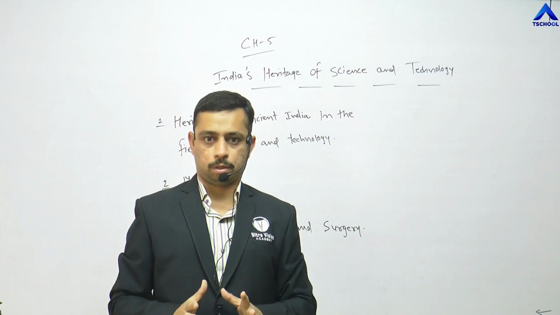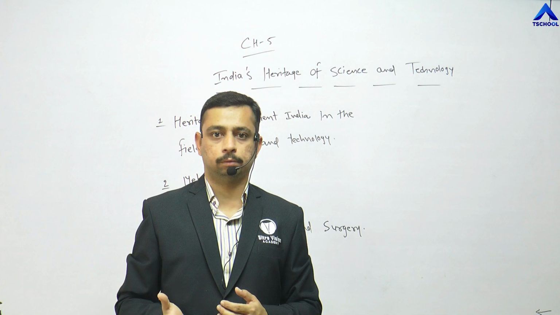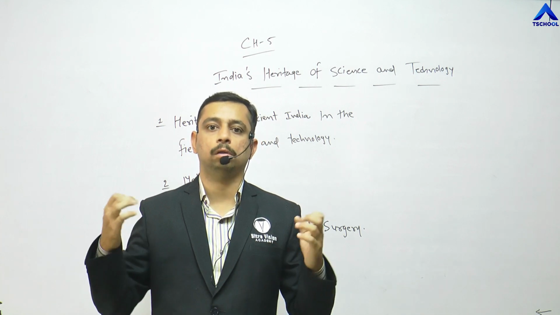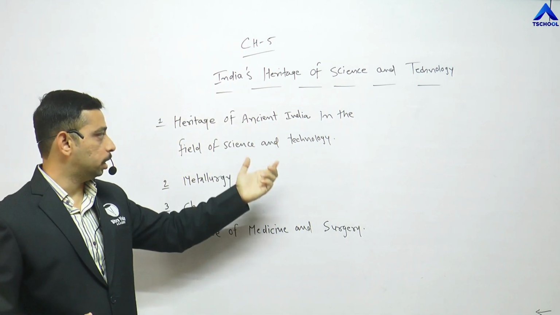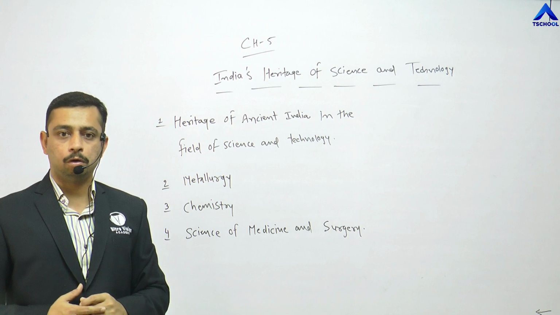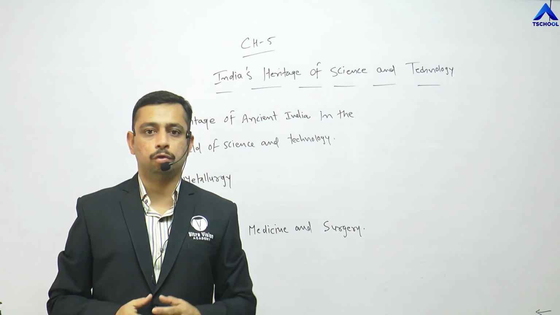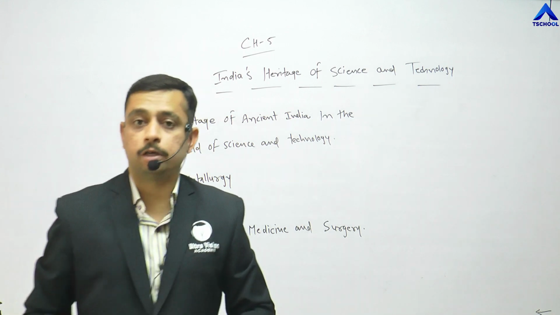All these things are present even today, but how did they start, right? What is the preservation? Who invented all these things? Chemistry, medicines, surgeries, ancient India in terms of science and technology, how all these things started, we are going to learn in chapter number 5. Take out your textbook, page number 37.